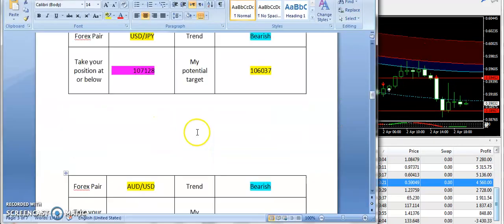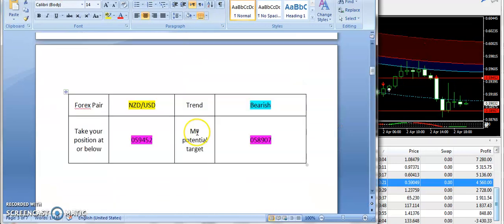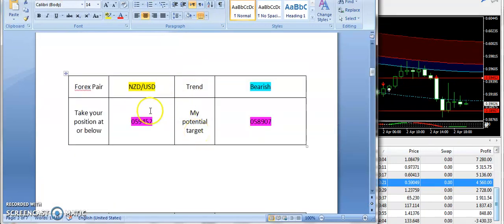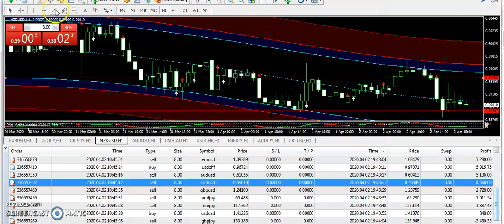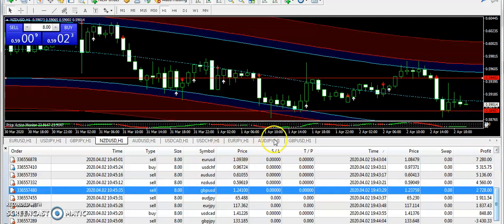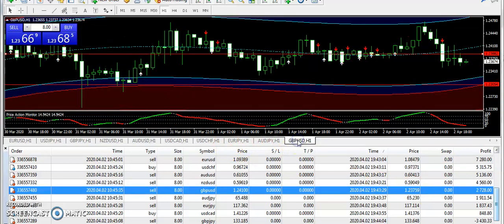Okay guys, very simple signal from my side. This is the second signal as per my signals report. I have supplied the bearish signal on New Zealand USD from 0.59452 and 0.58907 was the target price. And guys, you can see a big drop on New Zealand USD as well, and that hit the target price with no problem. So I congratulate all my traders who are subscribed to my signal service. They also have ended their day with a good profit on New Zealand USD.